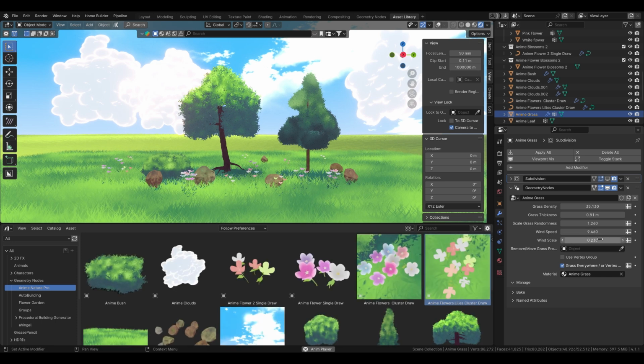You can add the anime grass geometry nodes to any landscape that you want. You also have the option to use a vertex group or cover the whole area of your landscape. The grass also can receive shadows and make it even more realistic, and you can also partially remove it if a character walks on it.